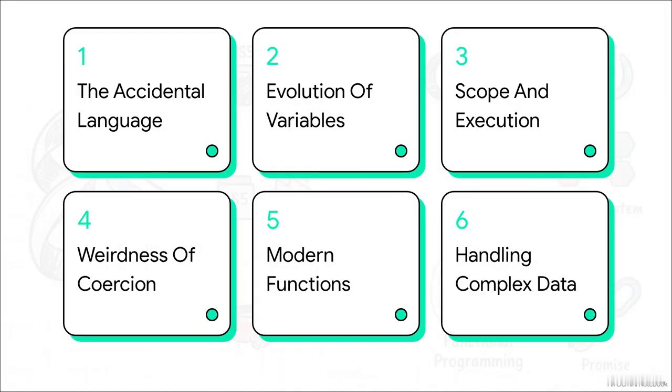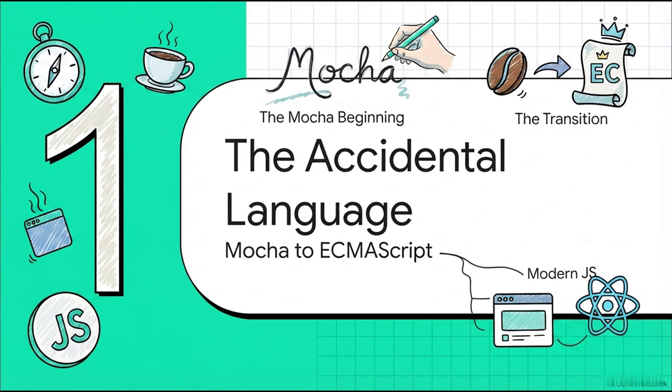So here is our roadmap for today. We'll start with the accidental language, then move into the evolution of variables, scope and execution, the weirdness of coercion, mastering modern functions, and finally, arrays, objects, and chaining. Let's kick things off with part 1, the accidental language, from Mocha to ECMAScript.